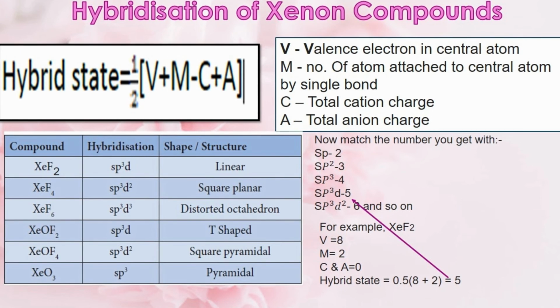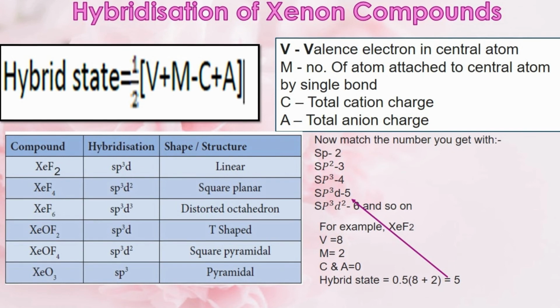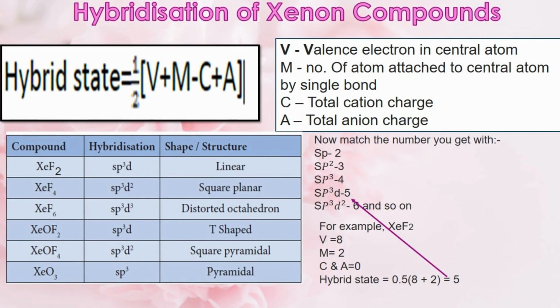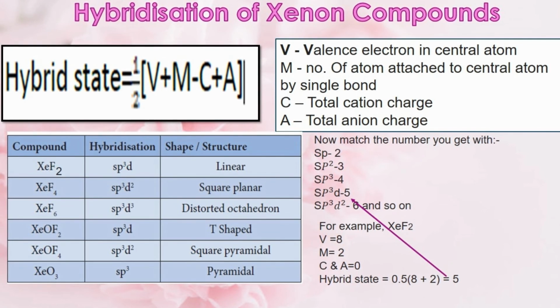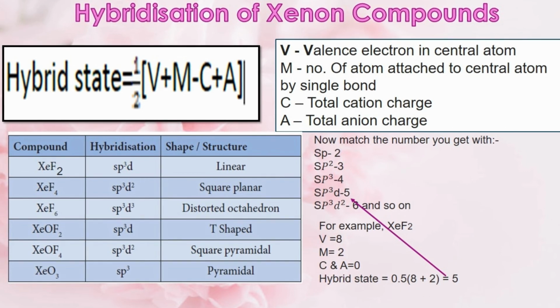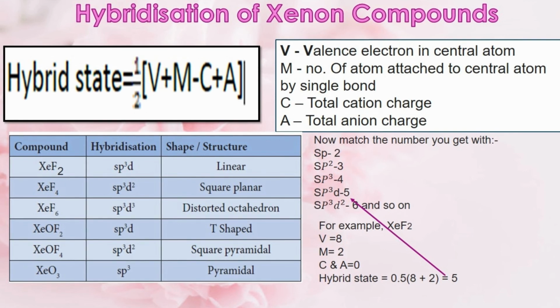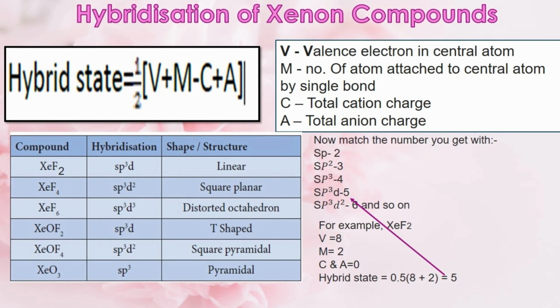C will be the total cationic charge present in that compound, and A will be the total anionic charge present in that compound. If the overall value comes to 2, then the central atom will be sp hybridized. If it is 3, then it will be sp2 hybridized, and it goes on.